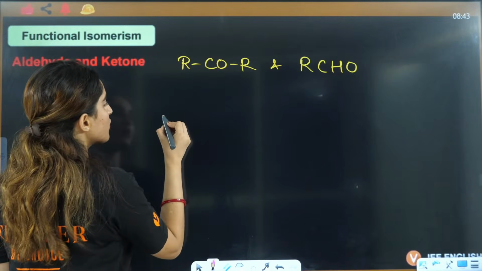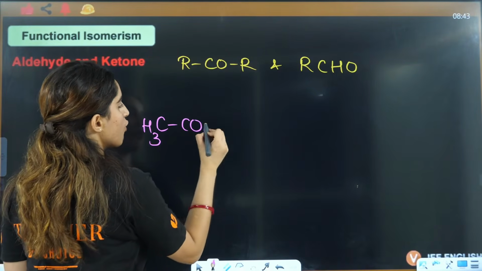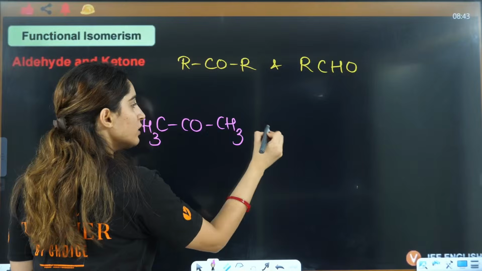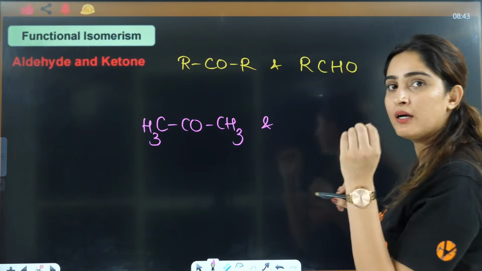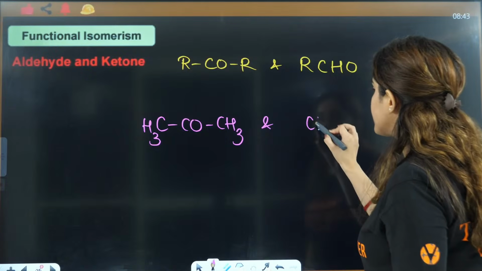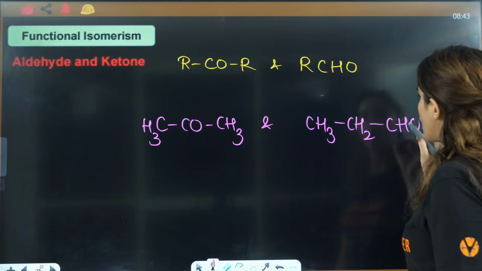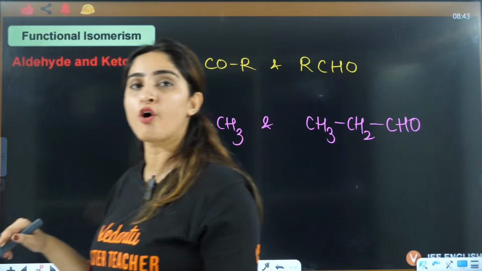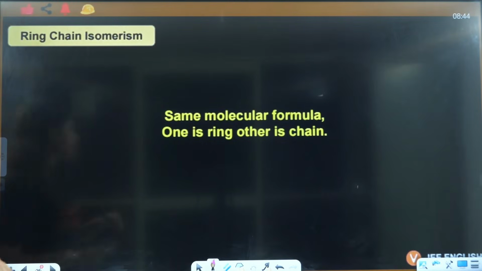Here, let's say you have CH3COCH3. This is ketone. And to make one with the same molecular formula, I might want to make an aldehyde. So it will be CH3CH2CHO, right? So they are also isomers of each other. That is functional group isomers, right?